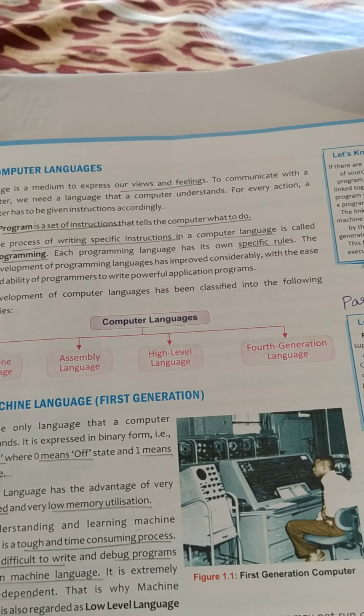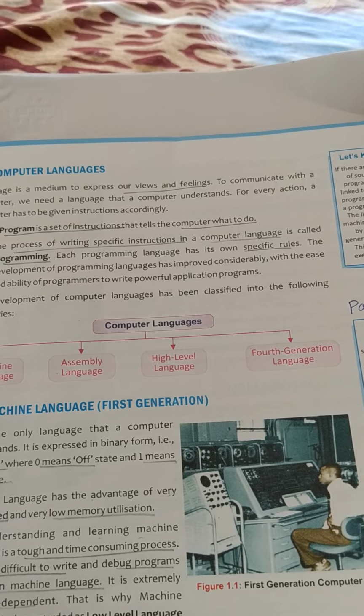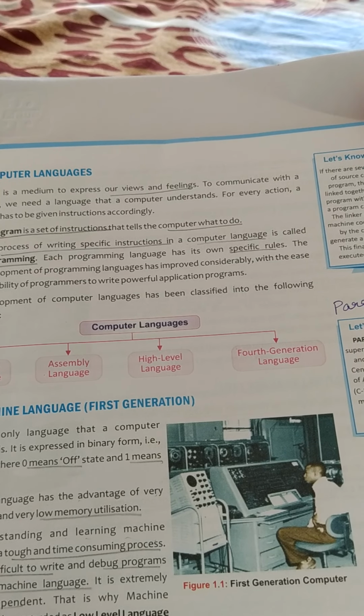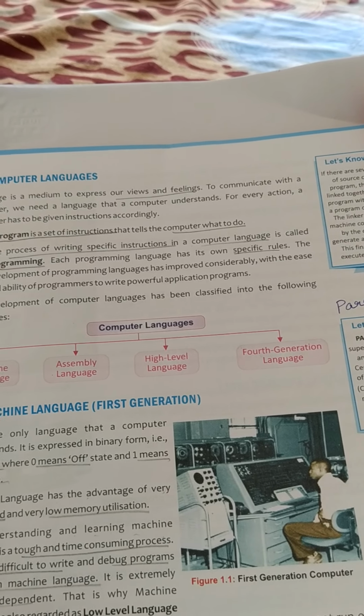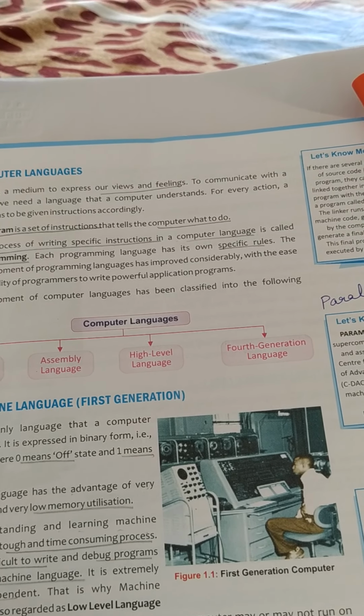For any key that you press from the keyboard, an analog signal is generated, which is then converted into digital form, that means into 0 and 1 form, and then displayed on the monitor.